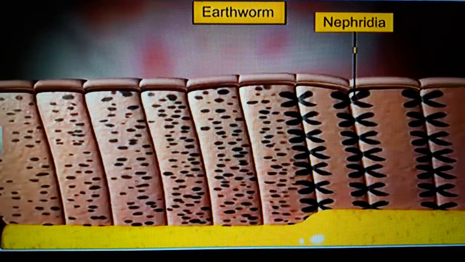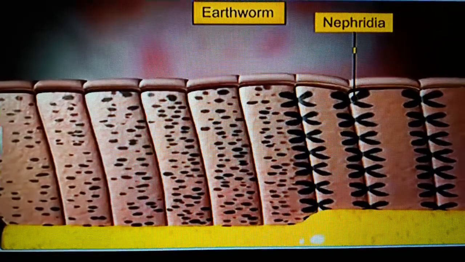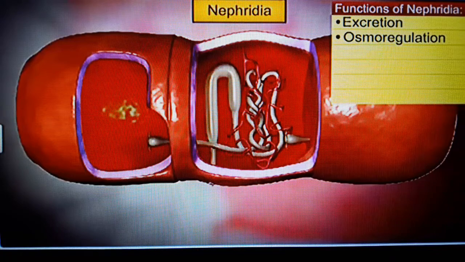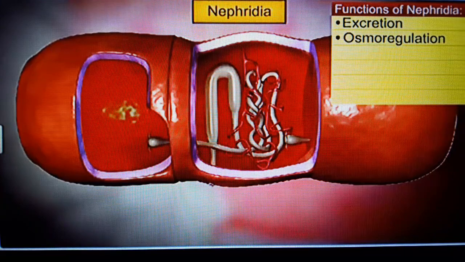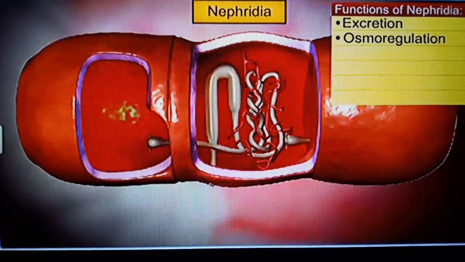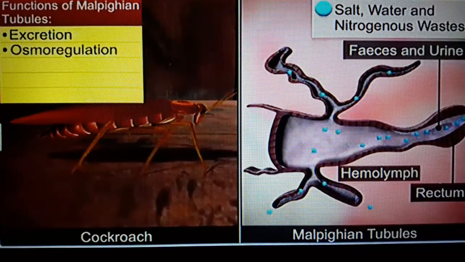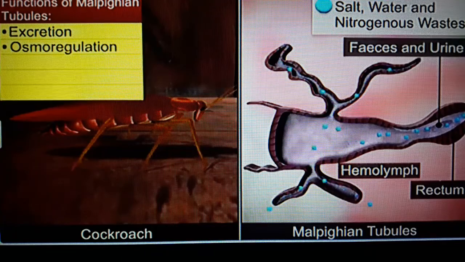Other excretory structures are called nephridia in earthworms. Nephridia in earthworms help in excretion and osmoregulation. Osmoregulation stands for the fluid and ionic balance in the body. In arthropods, Malpighian tubules are osmoregulatory and excretory in function.